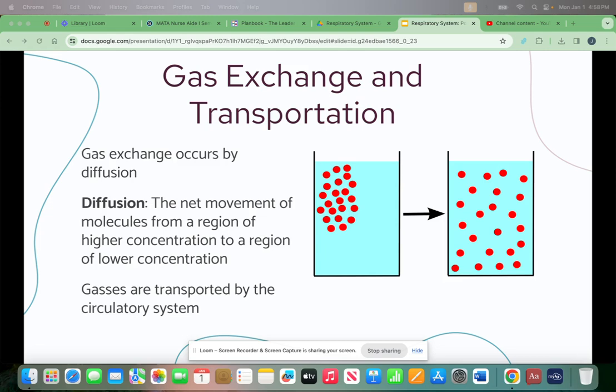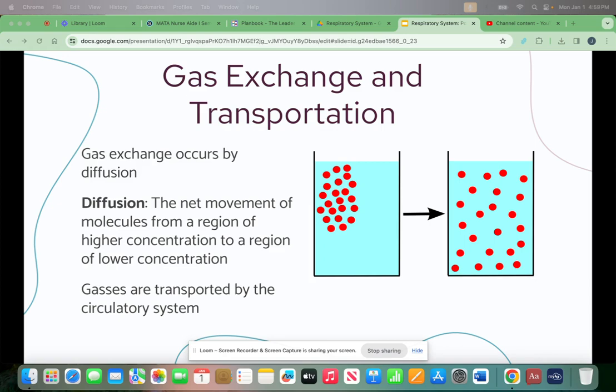Gas exchange occurs by diffusion. Diffusion is the net movement of molecules from a region of higher concentration to a region of lower concentration. Gases are transported by the circulatory system. Breathing delivers oxygen to the alveoli of the lungs.